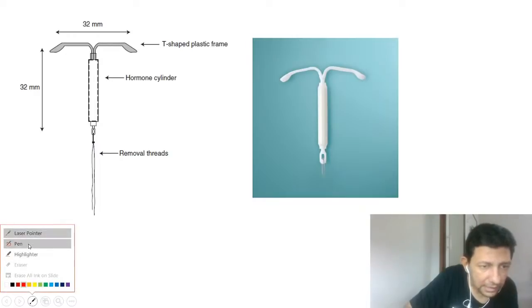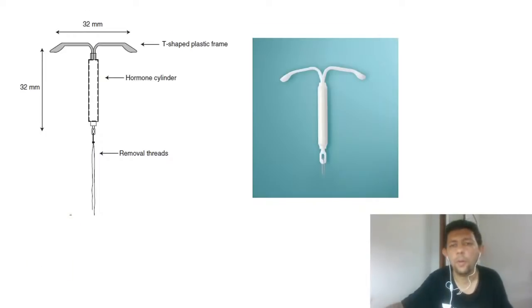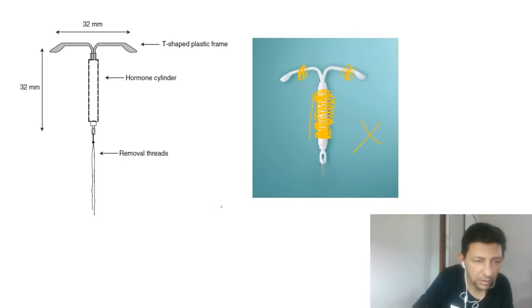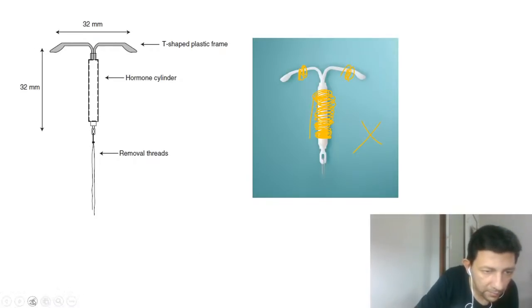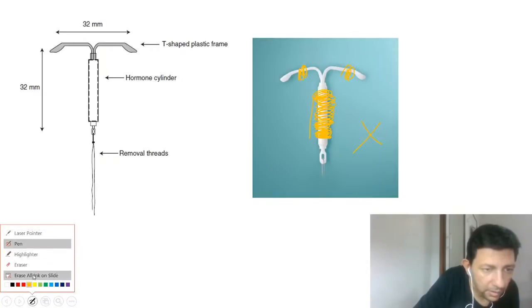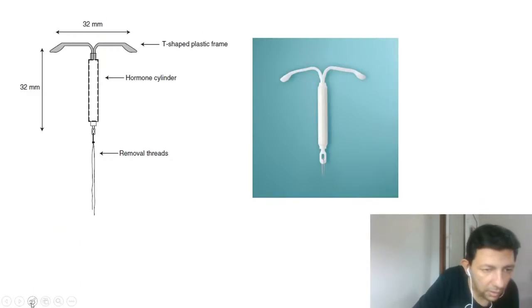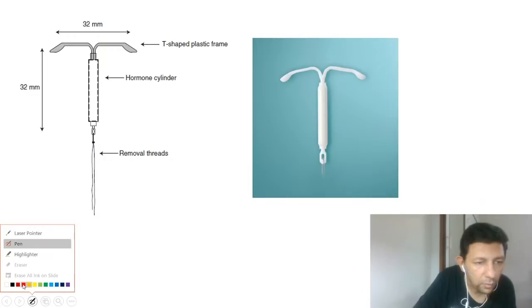Obviously remember that this is not a copper T. Don't get confused, because in a copper T there will be a brown color copper wire, with copper wound around the stem or over here and here. This is not there over here, so do not confuse it with a copper T. This is your Mirena.